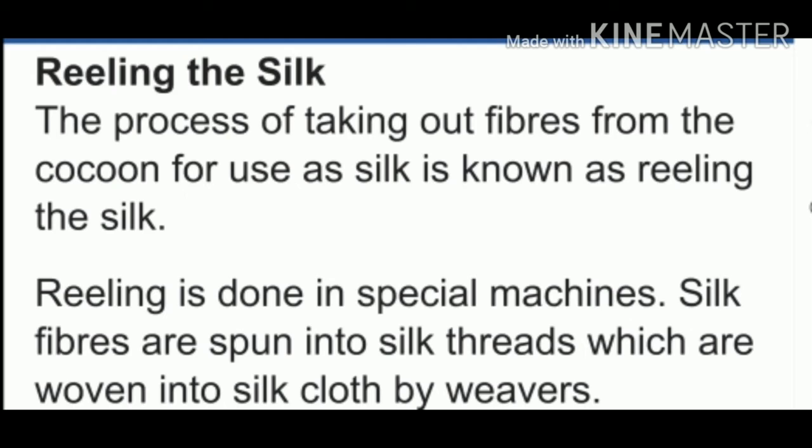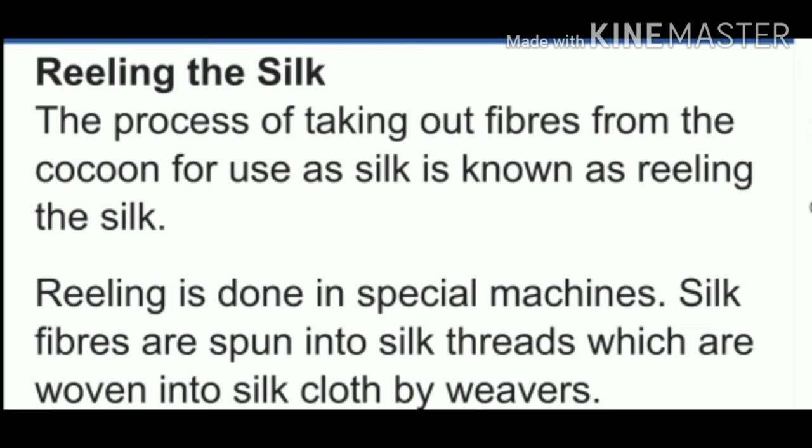See, reeling the silk. The process of taking out fibers from the cocoon for use as silk is known as reeling. So, how is this process done? The reeling is done in a special machine. That is, silk fibers are spun into silk thread, which is woven into silk cloth by weavers. So, this process is known as reeling the silk.